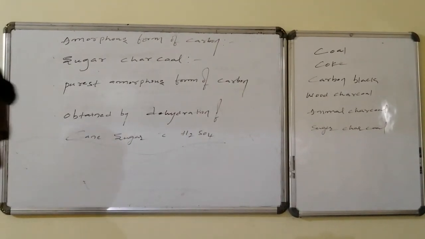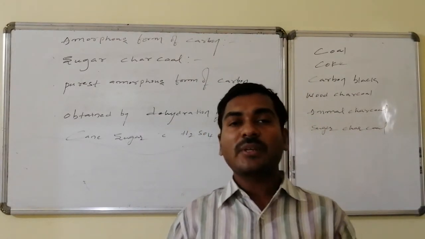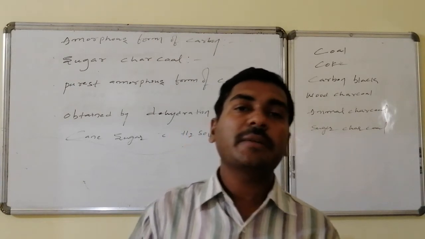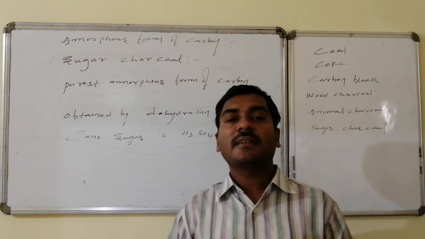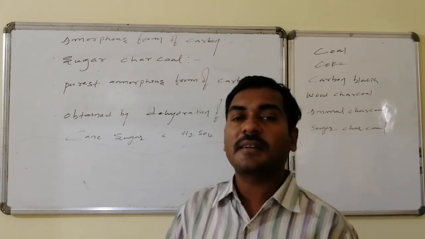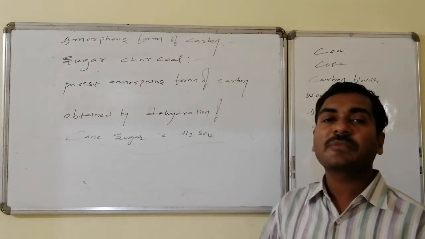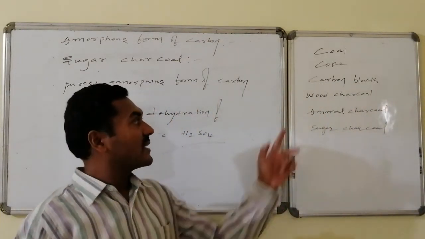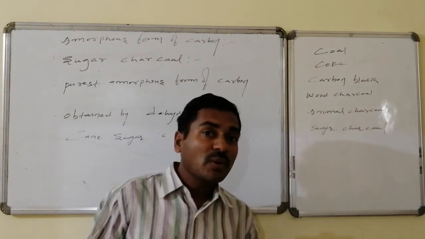The last amorphous form of the carbon is sugar charcoal. It is the purest amorphous form of the carbon. It is obtained by dehydration of cane sugar with the dehydrating agent, concentrated sulfuric acid. These are the amorphous forms of carbon like coal, coke, carbon black, which is known as lamp black also, wood charcoal, animal charcoal, as well as sugar charcoal.